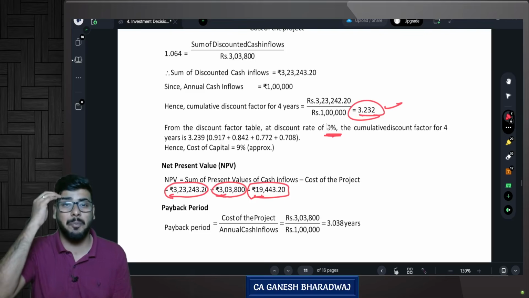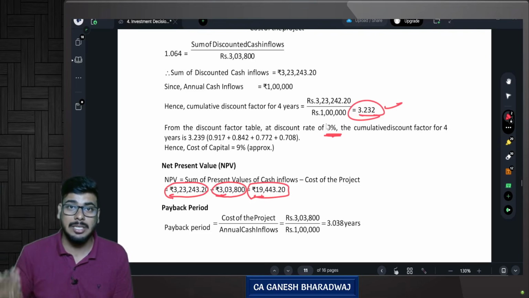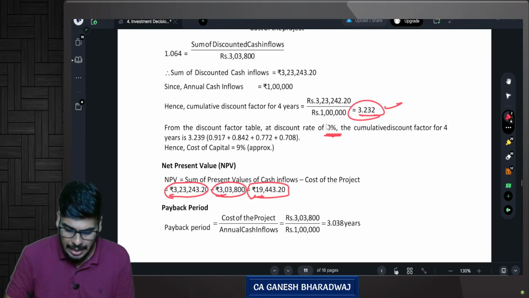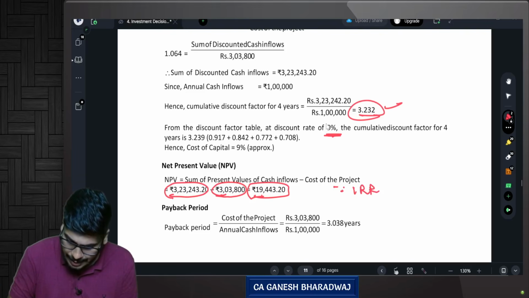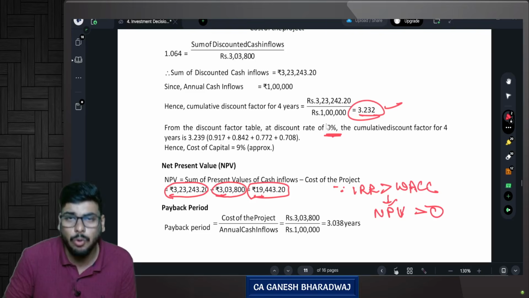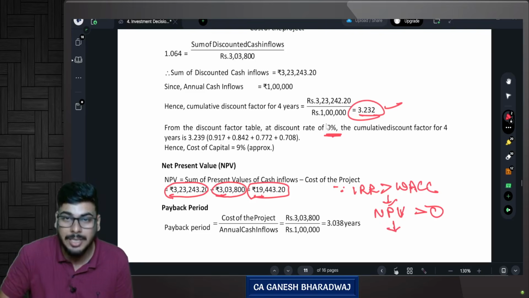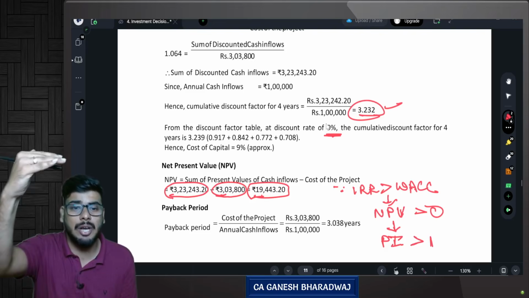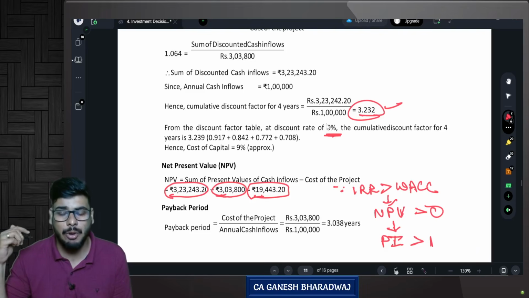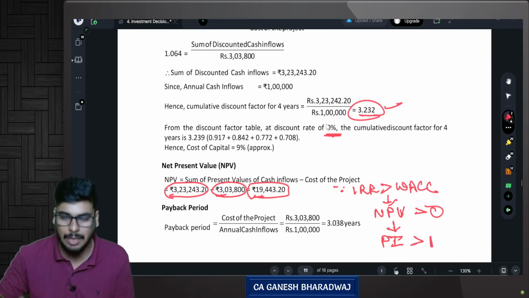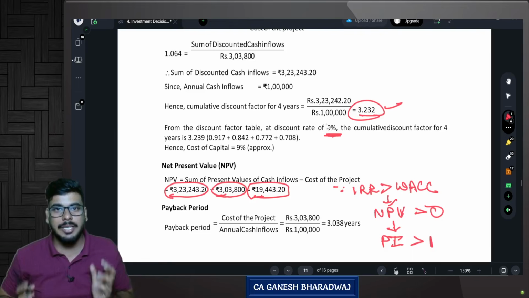Why is NPV showing positive? Obviously because my IRR is greater than my weighted average cost of capital, correct? Since my IRR is greater than my weighted average cost of capital, what happens? My NPV is actually greater than 0. Or in other words, my profitability index is greater than 1. Why? In the numerator you have present value of inflows, in the denominator you have present value of outflows. If your present value of inflows is greater than the outflows, only then it will be greater than 1. Are you able to connect all these three things together?